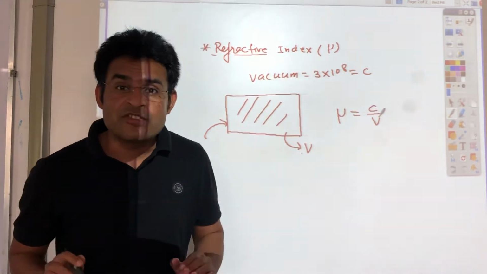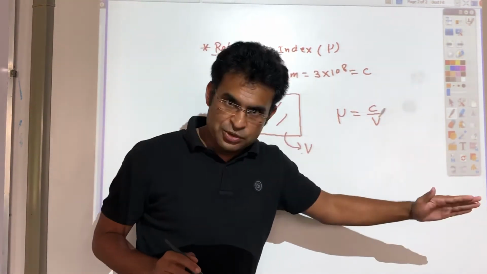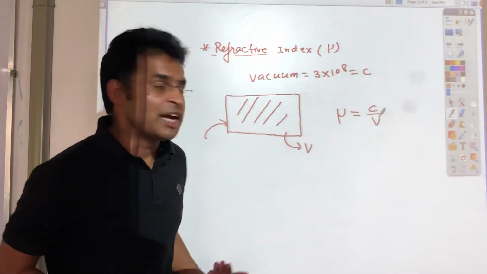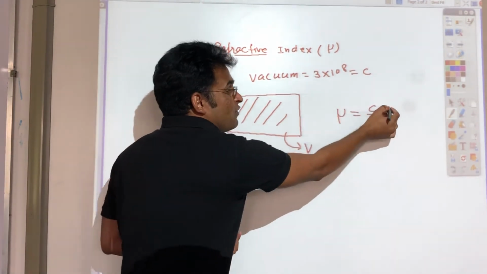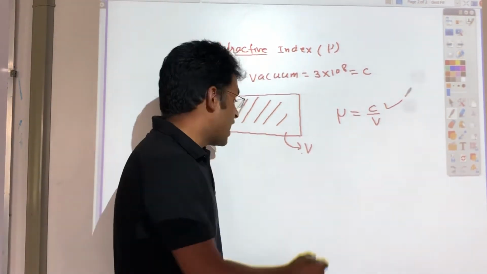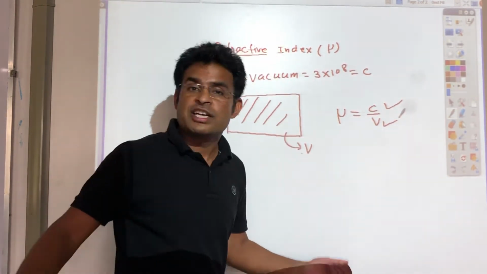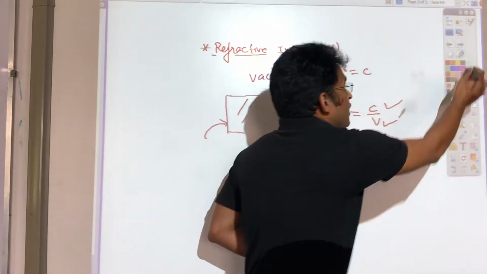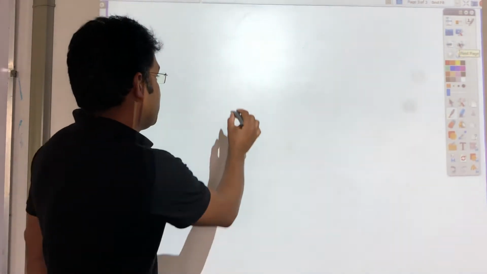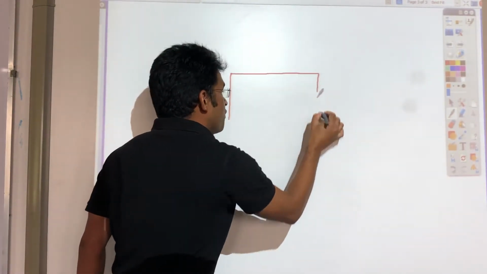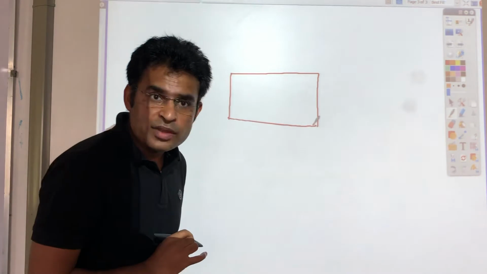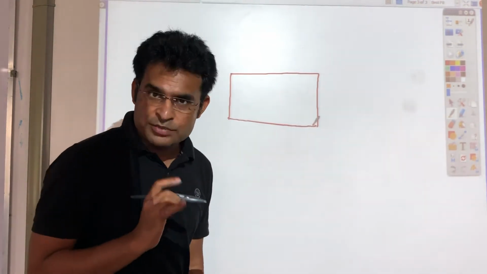So basically, refractive index is the speed of light in vacuum divided by the speed of light in that medium. In this case, the speed of light in vacuum is 3 into 10 raised to 8, and I find the speed of light in this medium. I divide these two and I get the refractive index. So let's find the refractive index of glass. If I take one glass slab over here, I want to find the refractive index of this glass slab.